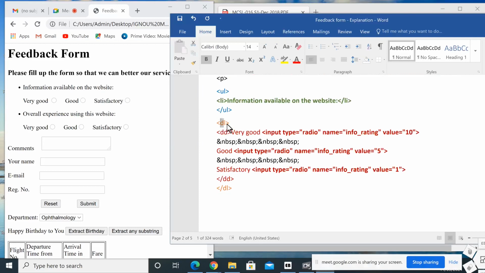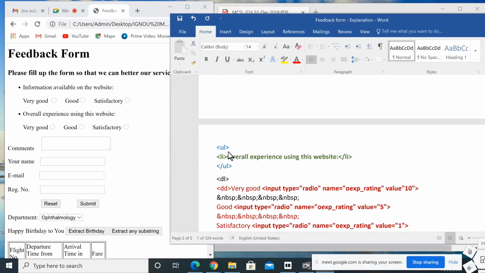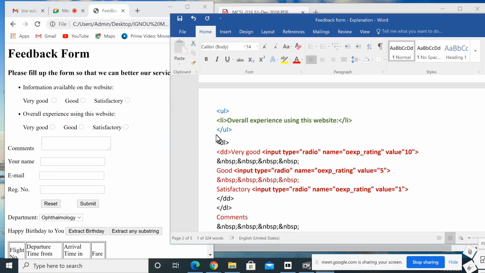Then here we close the definition data part. This is the definition data opening, this is the closing tag, and this is the definition list closing part. So the first part is over. The next, again an unordered list. I am now explaining the overall experience using this website. This is the overall experience using this website. Unordered list, that's why it puts a bulleted mark over here. Then we close the unordered list.